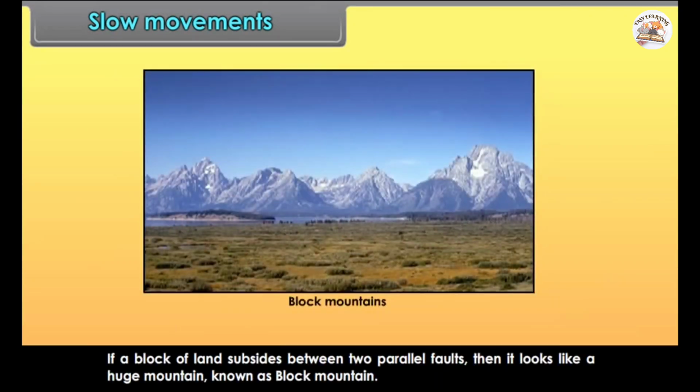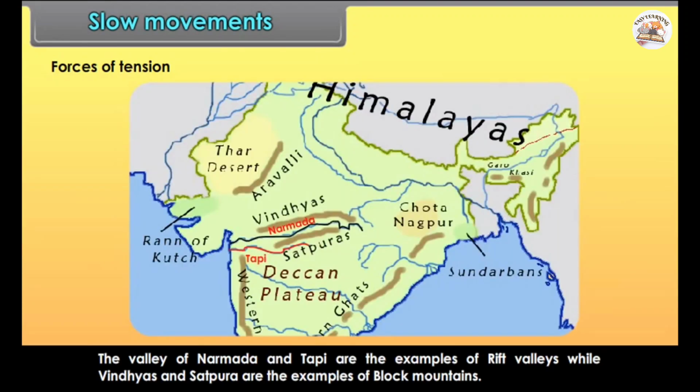If a block of land subsides between two parallel faults, then it looks like a huge mountain, known as Block Mountain. The valley of Narmada and Tapi are examples of rift valleys, while Vindhyas and Satpura are the examples of block mountains.